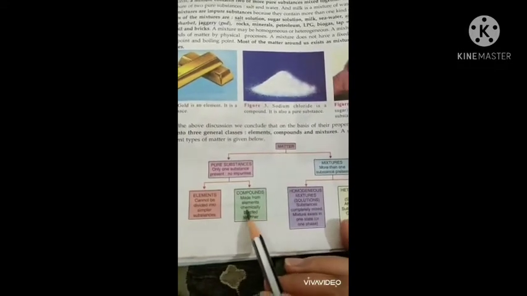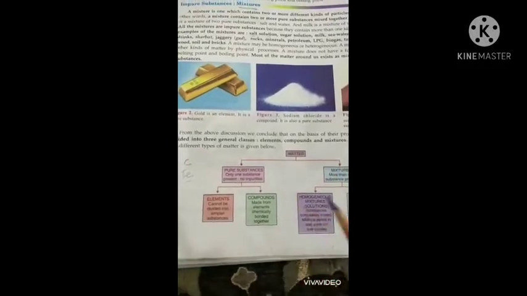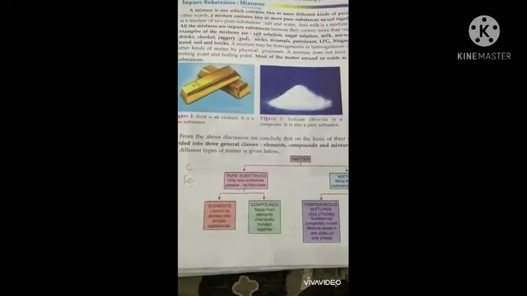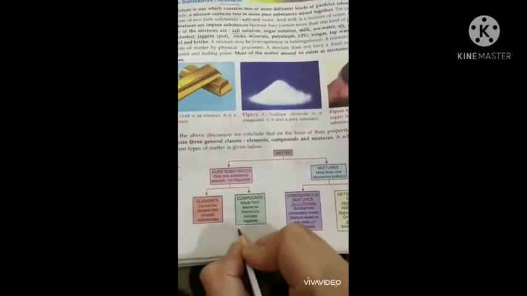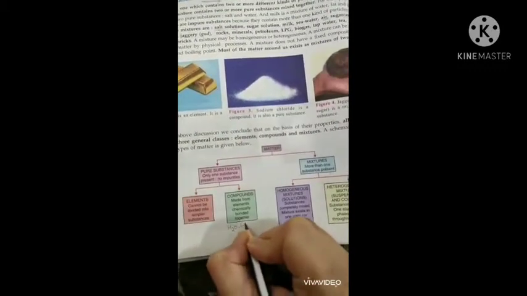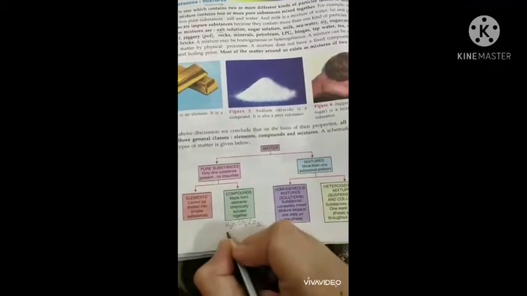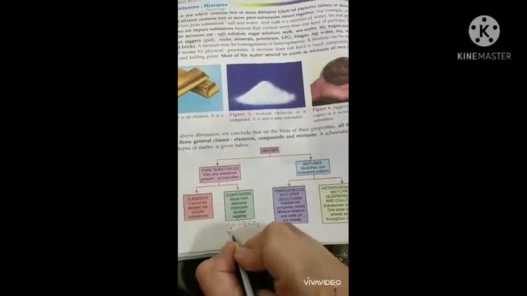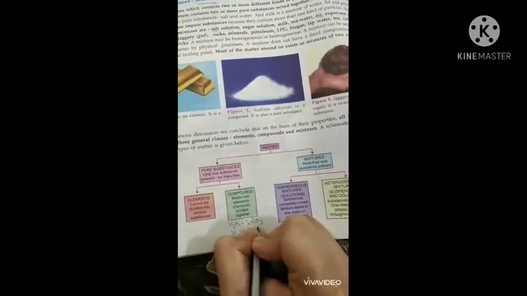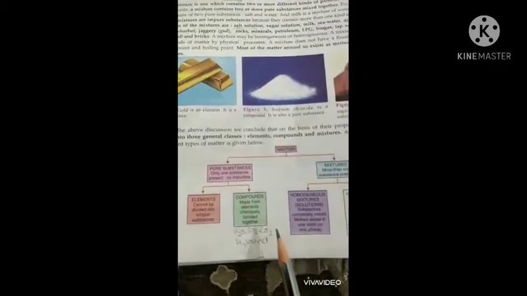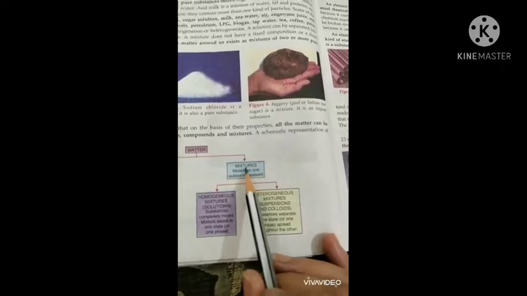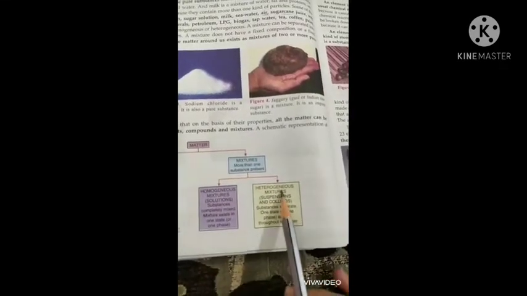Compounds are made from elements chemically bonded together. जब दो एलिमेंट्स एक दूसरे से मिलते हैं और वे केमिकली बाउंड हो जाते हैं, मतलब उनके बीच में कोई बॉन्ड स्टेब्लिश हो जाता है, उसको हम कंपाउंड कहते हैं. As examples I have told you H2O, SO2, CO2, and what else, you can say H2SO4, HCl. These all are compounds because they are made up of more than one element and combined in a fixed proportion by mass. Then we will talk about mixtures. Mixtures are of two types, homogeneous mixture and heterogeneous mixture, which we will learn later on.